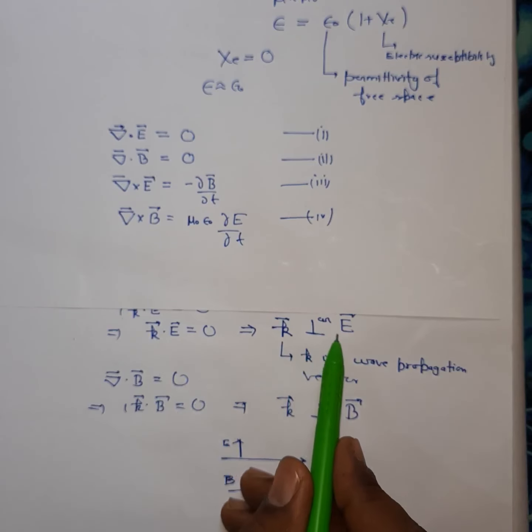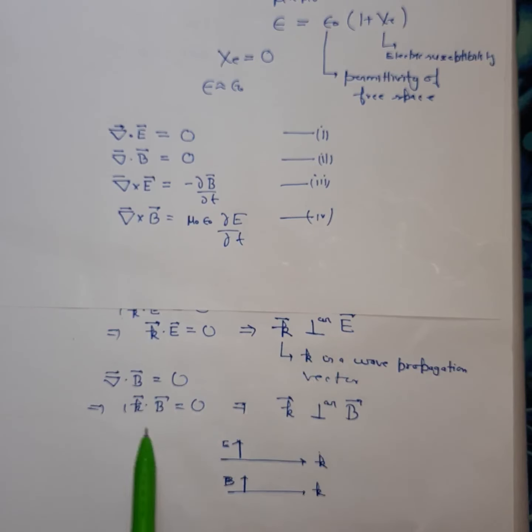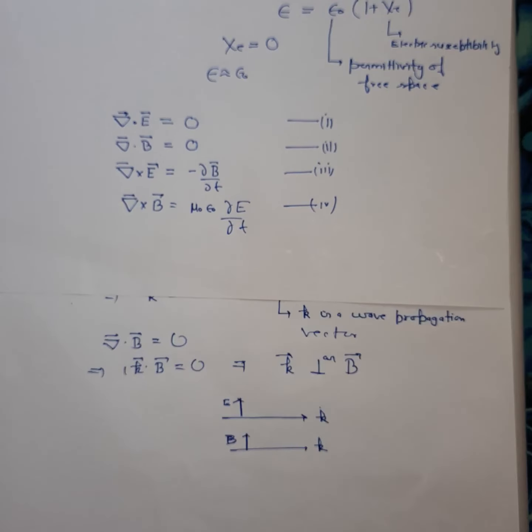So k is perpendicular to E. Similarly, you can say that the angle between k and B is 90 degrees, so k is perpendicular to B also. Since we are considering an electromagnetic wave, in an electromagnetic wave the electric field and magnetic field oscillations are perpendicular to the direction of propagation in case of vacuum.